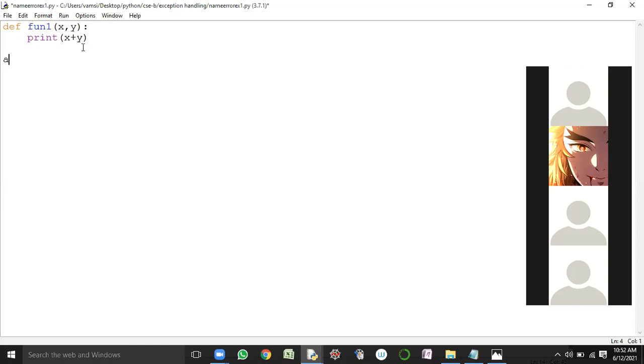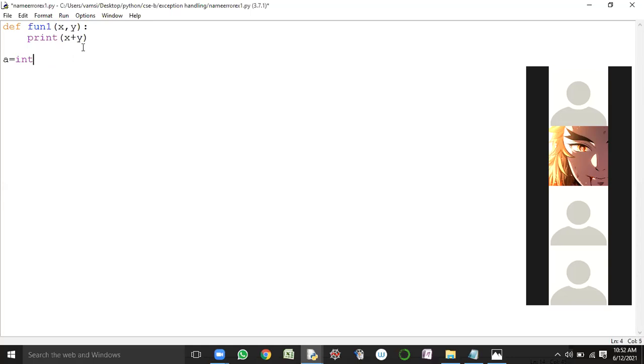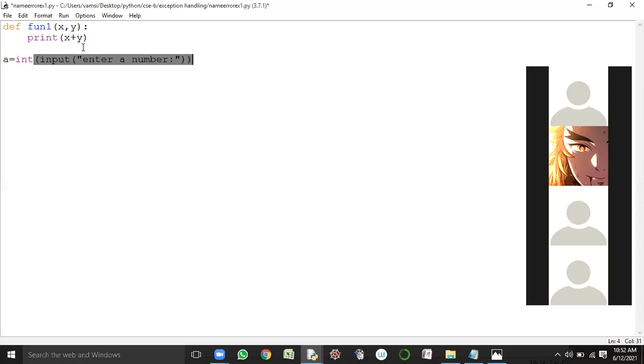Now I am taking a equal to int of input, and here I am writing enter number. I am reading one more value into the b variable.